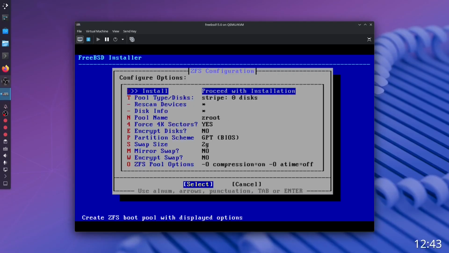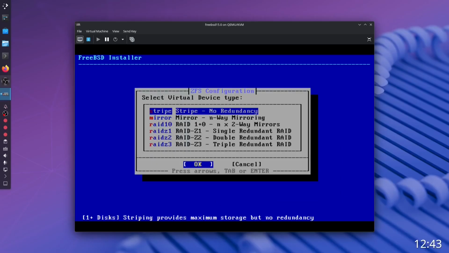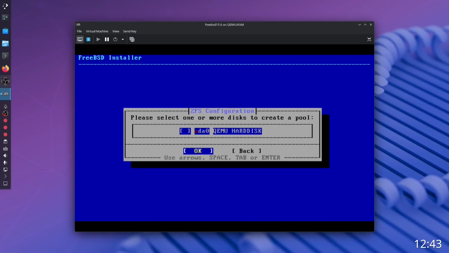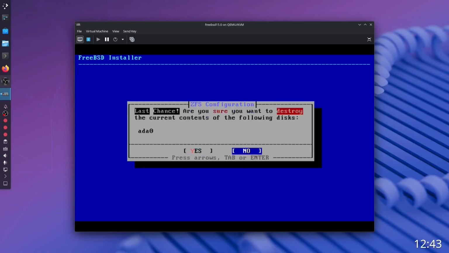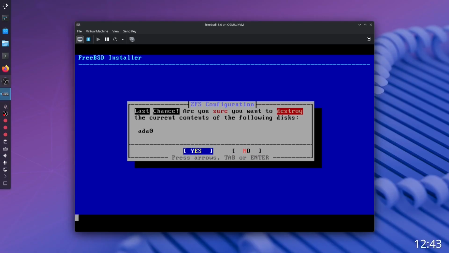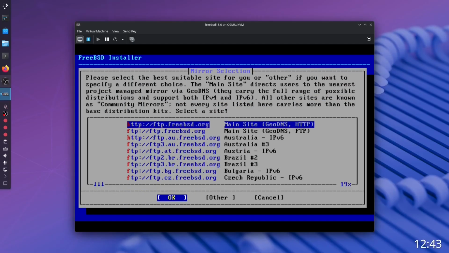Probing devices. Okay, proceed with installation. Select the virtual device type, I guess. No redundancy. I'm not sure what that means. So please select one or more disks to create a pool. There we go. Last chance, are you sure you want to destroy the current contents of the following disks? Yes. Let's choose this.